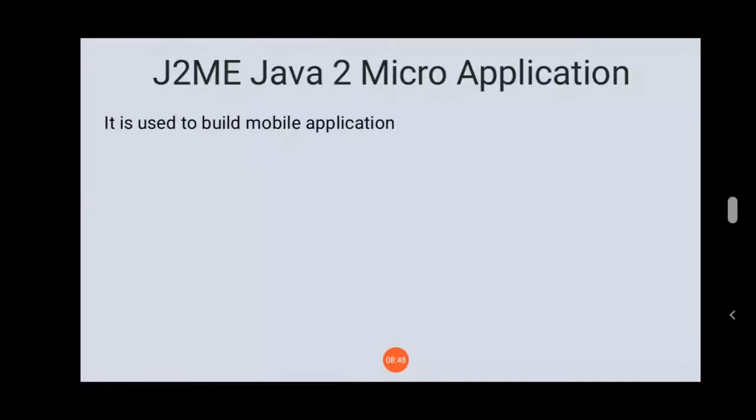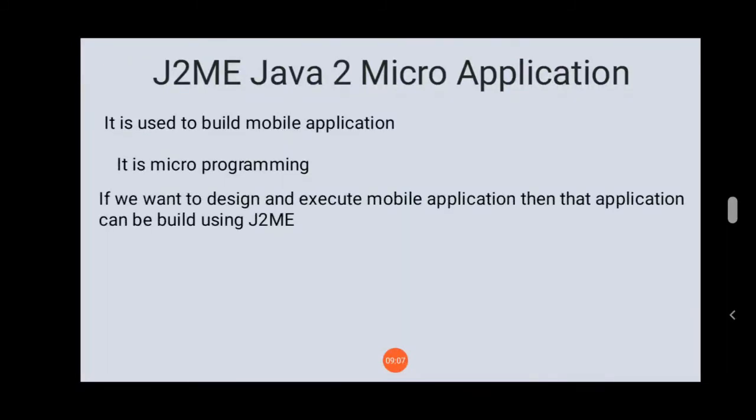Nowadays we are using another technology, which is Android. Previously with Java we had J2ME to develop mobile applications. It supports micro programming. If you want to design and execute a mobile application, then that application can be built using J2ME.